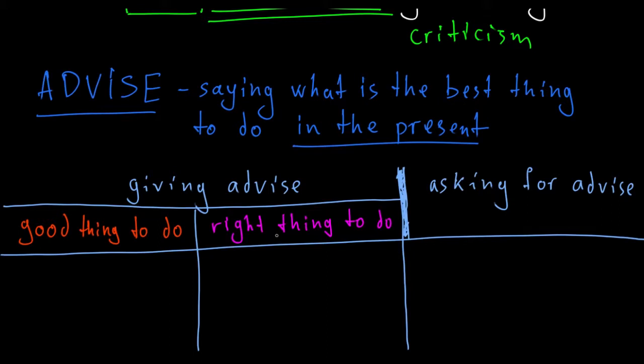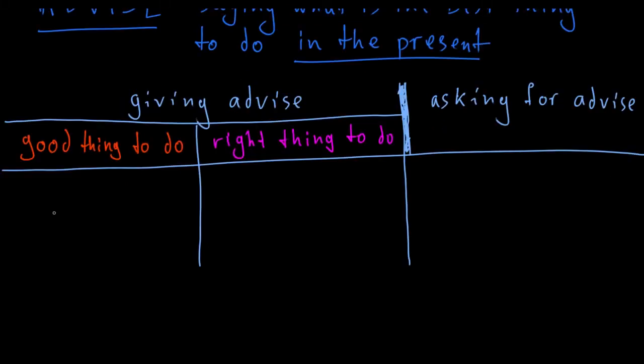Well, it's right to treat animals fairly. It's right to pay your taxes. It's right to cross the street on the pedestrian crossing, and so on. So when we talk about good things to do, that's classical advice. We use should plus present infinitive. You should give up smoking. You should study better. Basically, I don't mean anything in particular. I just say some general things, and that's it.